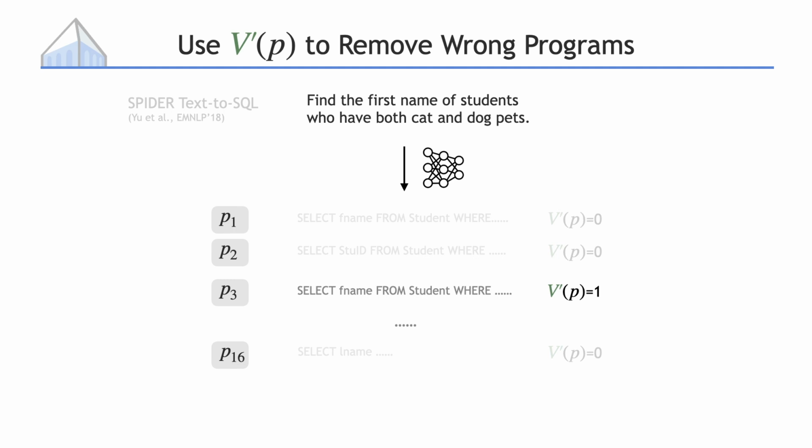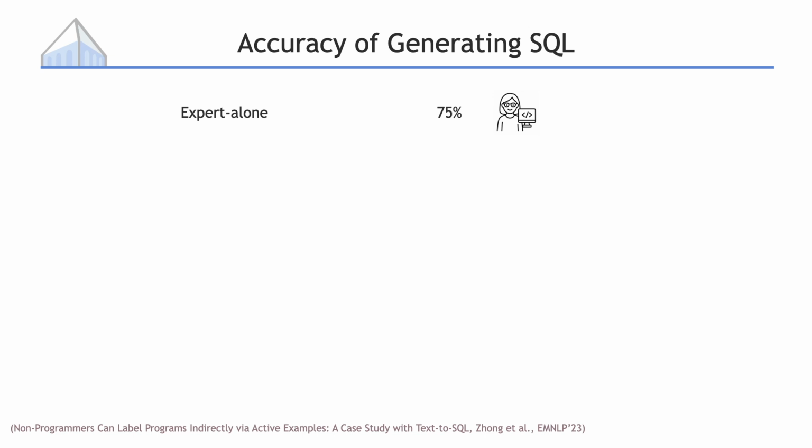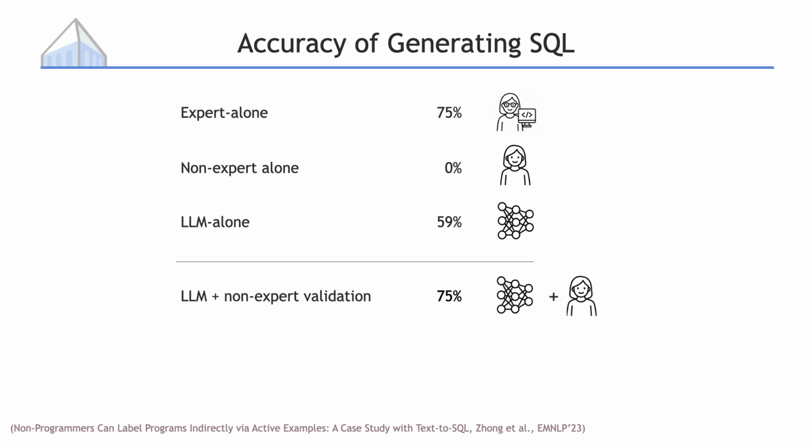Let me show you what we have found. When we just have an expert looking at the SQL code, they get around 75% accuracy, and they make mistakes because this dataset is hard. If you take a non-expert and ask them to validate a SQL program, they get 0% accuracy. There's no surprise here because they don't understand SQL. Language model alone hits around 59% accuracy on this task, as we have mentioned. Our system that combines language model with non-expert validation reaches 75% accuracy. And finally, remember that the theoretical ceiling is around 88% because we are bottlenecked by the top 16 accuracy.